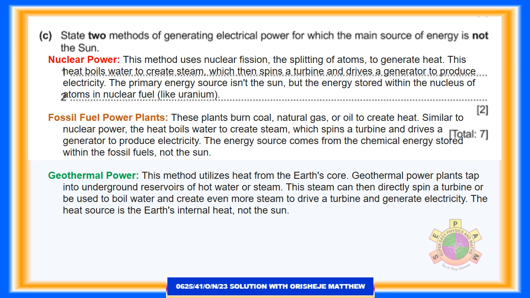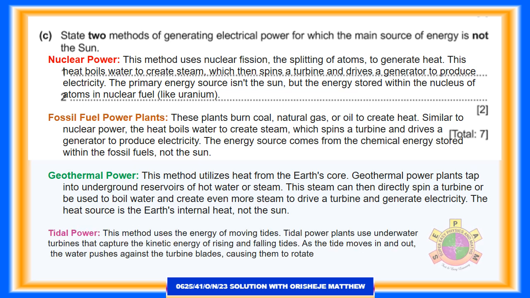Geothermal power. This method utilizes heat from the Earth's core. Geothermal power plants tap into underground reservoirs of hot water or steam. This steam can then directly spin a turbine or be used to boil water and create even more steam to drive a turbine and generate electricity. The heat source is the Earth's internal heat, not the sun.